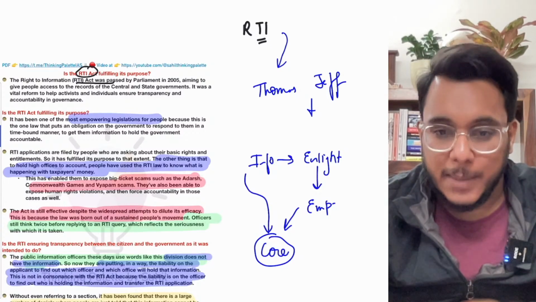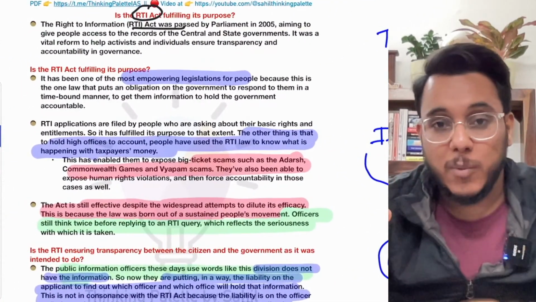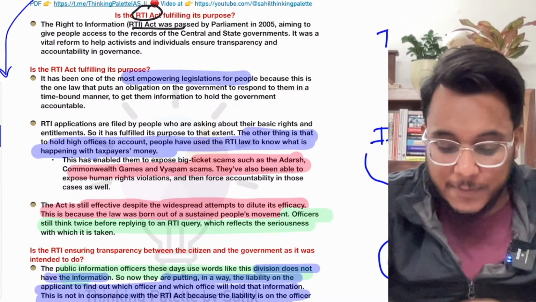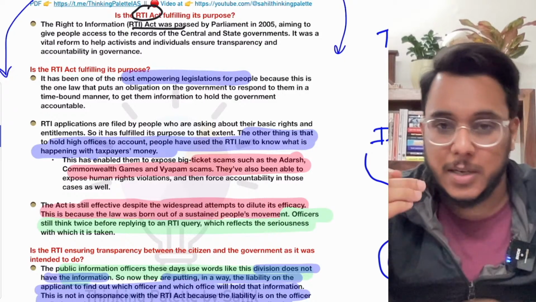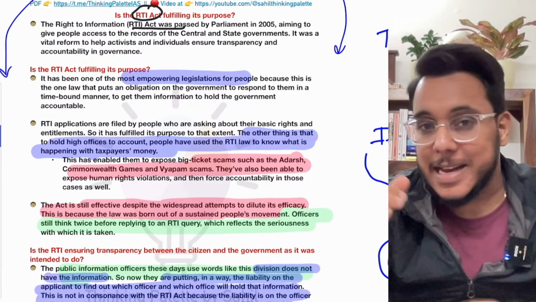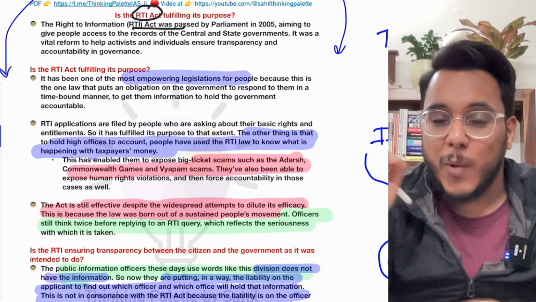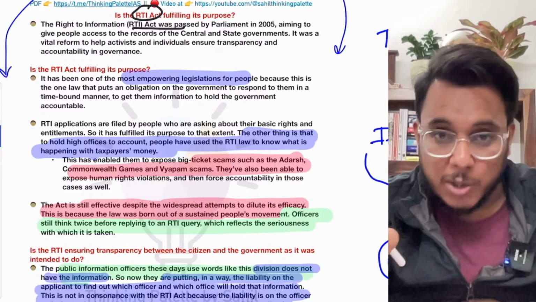And India, being a welfare democracy, has to make sure that information is given to the people in all ways. In this direction, the RTI Act of 2005 came, which gives people the right to access information from public authorities.